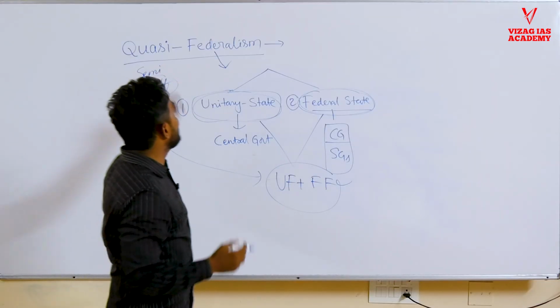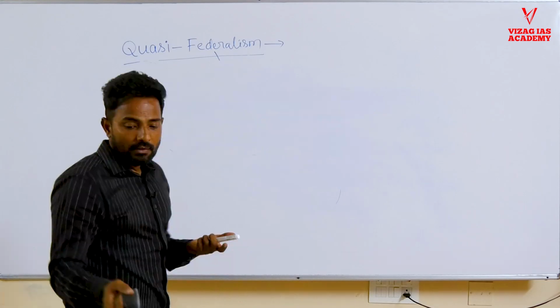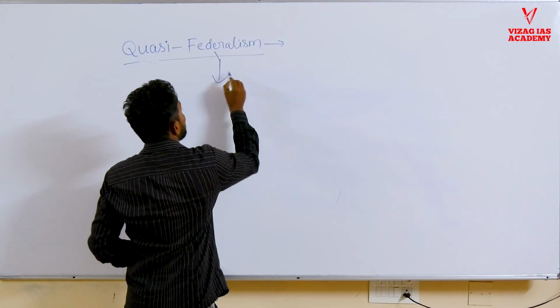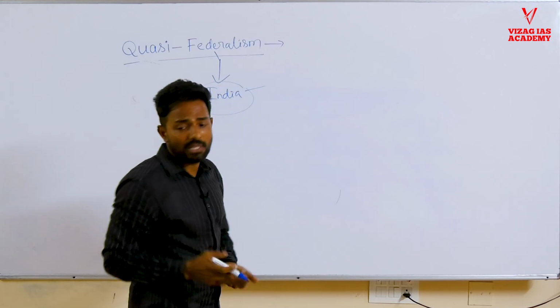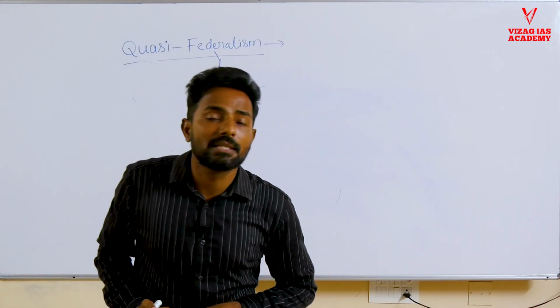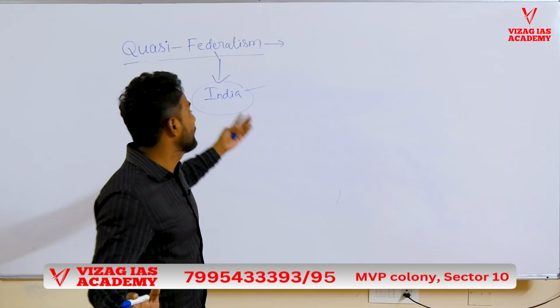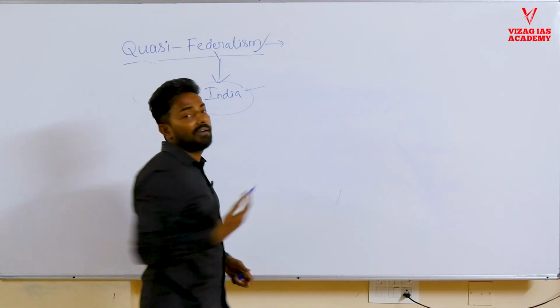So we'll see what are the actual characteristics of quasi federalism. The best example is India's case. India is a classic example of quasi federalism. Why do we call it quasi federal? Most of the political scientists worldwide who have studied the Indian constitution and the Indian state call India a quasi federal state, a quasi federal form of government.